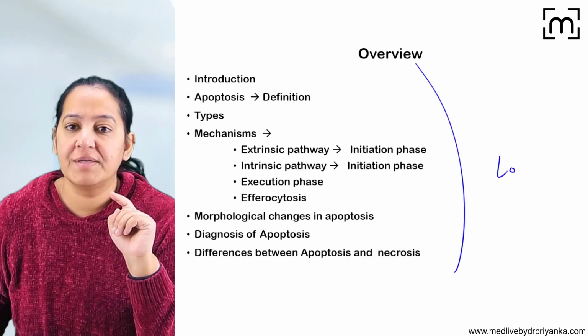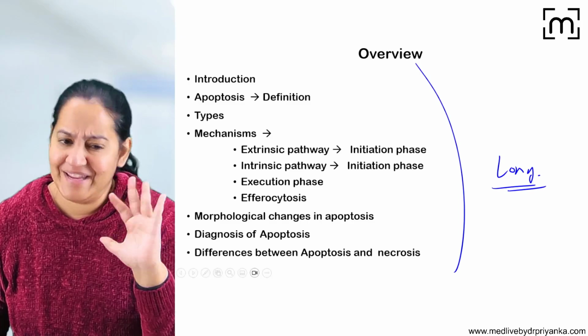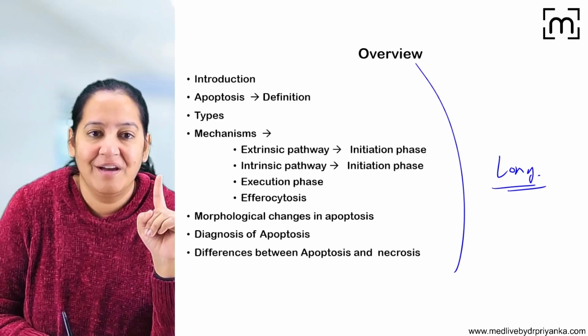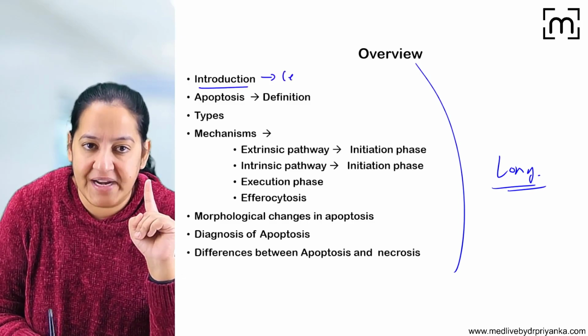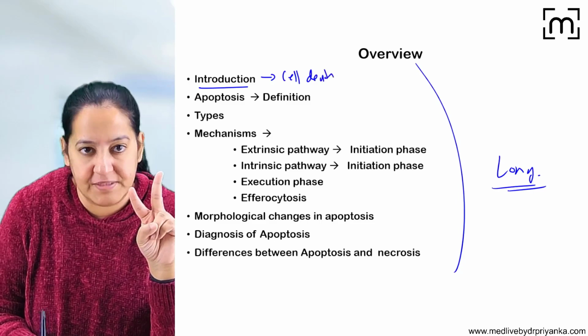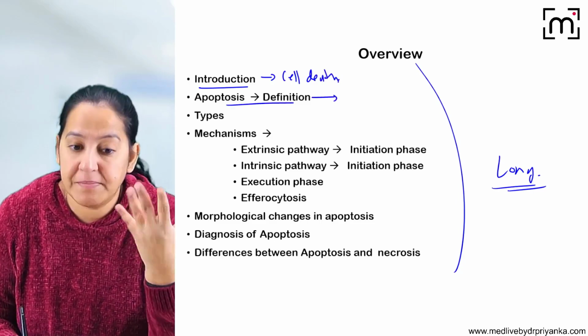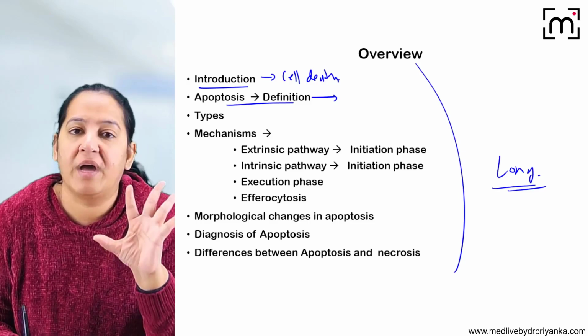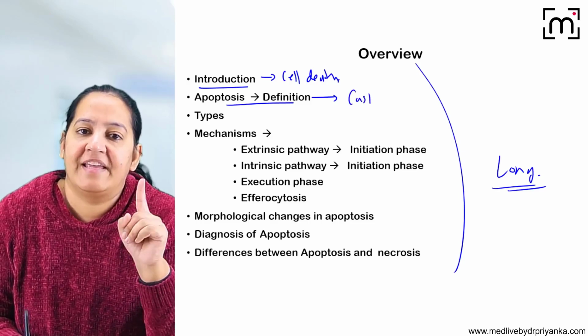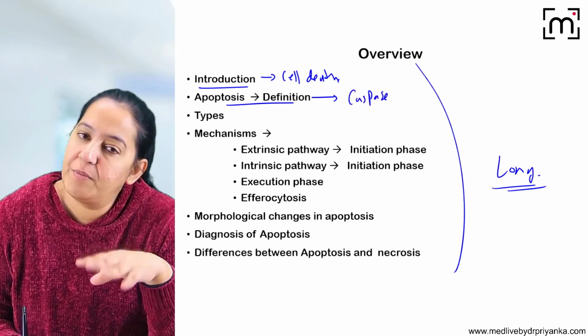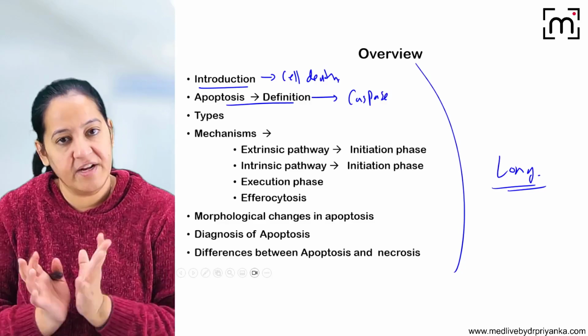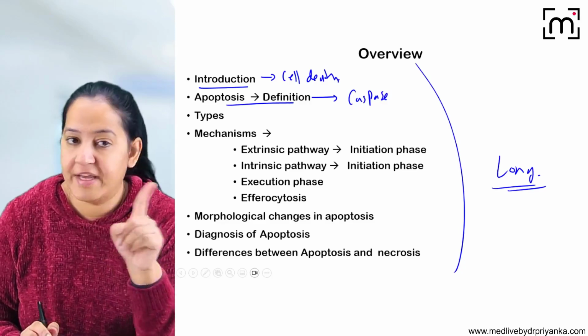Now if a long question is coming, you can write it very well. So what is the introduction? You tell me apoptosis is a type of cell death. There are two types of cell death, apoptosis and necrosis. What's the definition of apoptosis? It is programmed cell death, in which the cell which is destined to die activates caspase. And caspase converts the cell into multiple apoptotic bodies. A phagocyte will come and engulf all of them. Silent, no leakage, no inflammation.